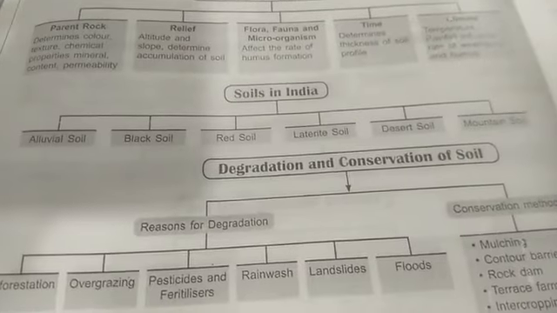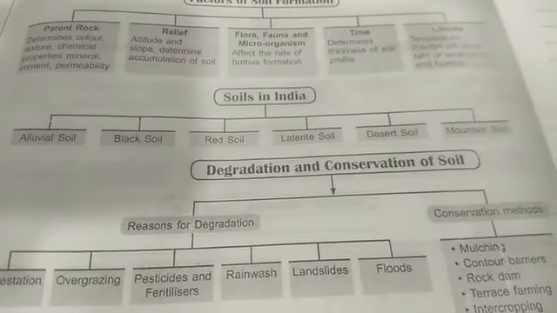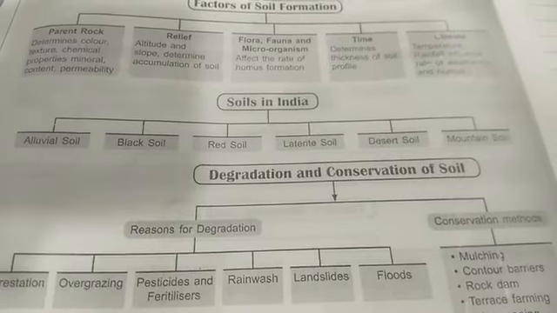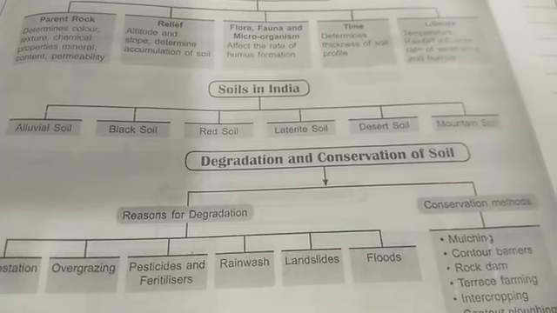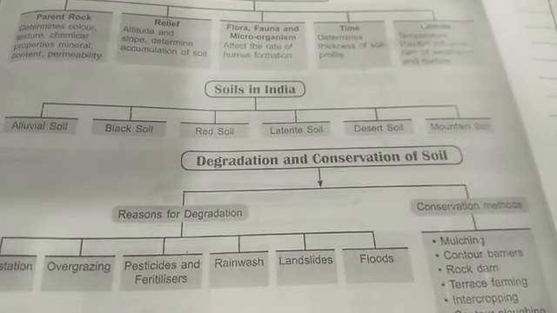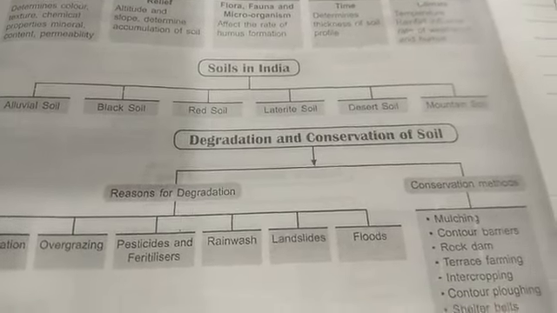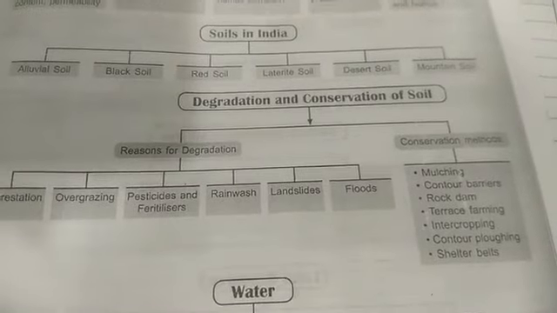Soil in India. There are various types of soil found in India. That is alluvial soil, black soil, red soil, laterite soil, desert soil and mountain soil. Degradation and conservation of soil.